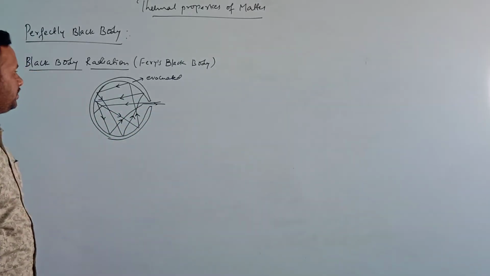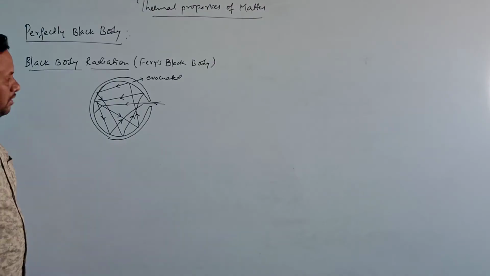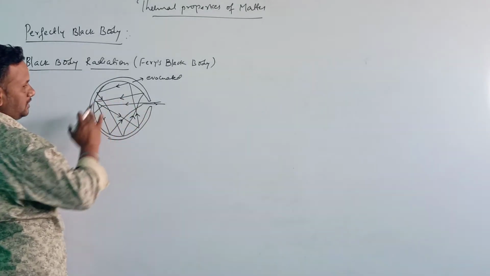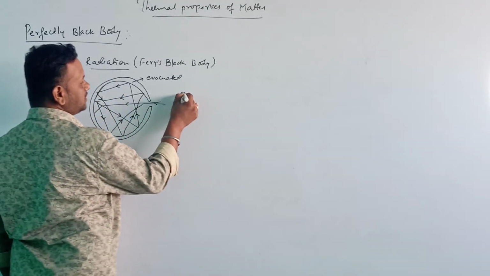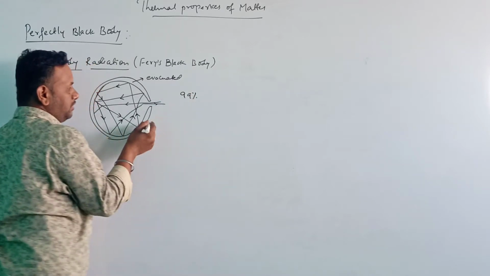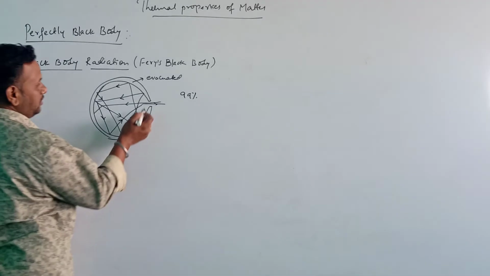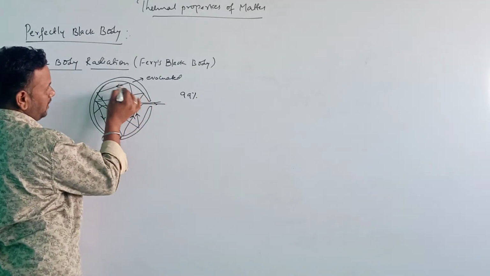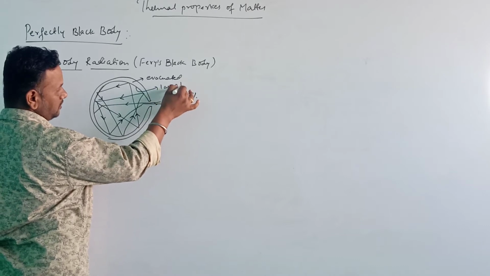Inside this hollow sphere, multiple reflections take place, where almost 99% of the incident radiation is absorbed by the lamp black. The inside of this hollow sphere is coated with lamp black.